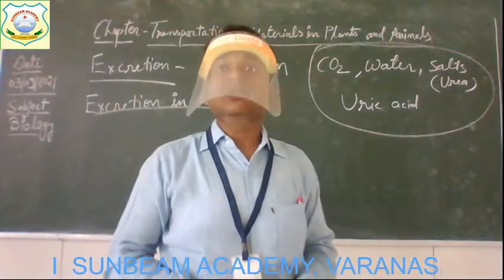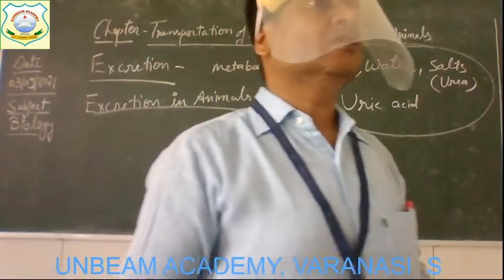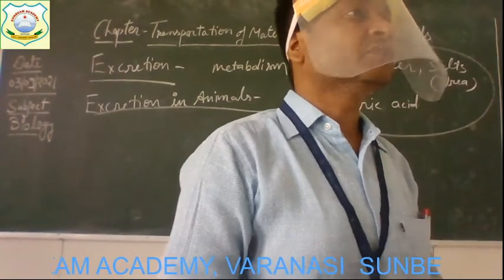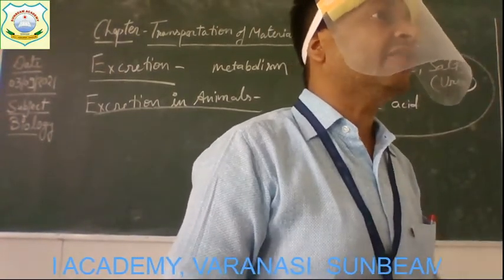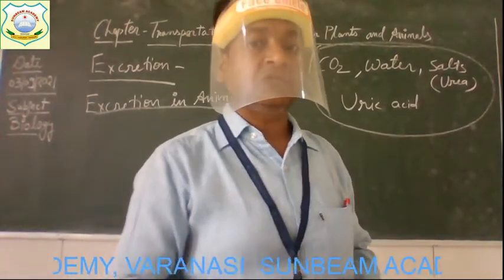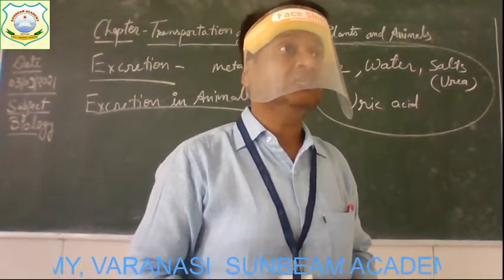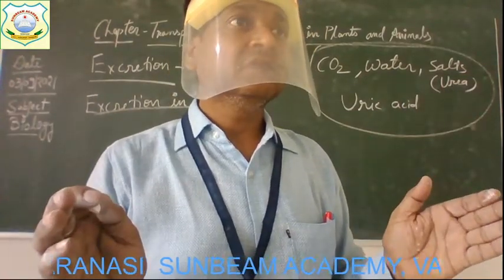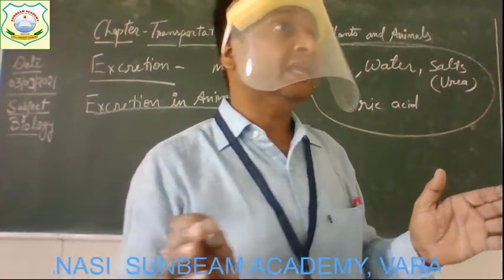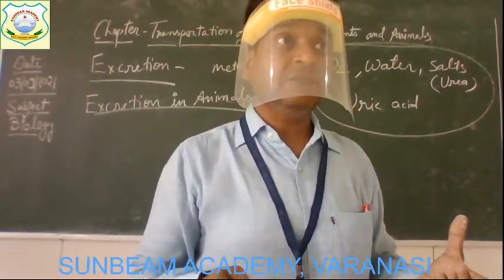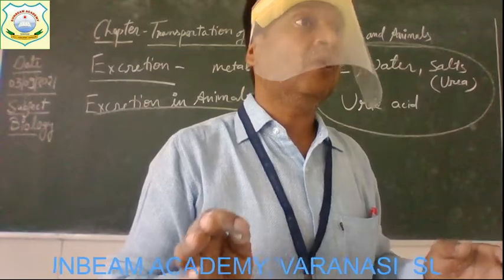So, children, lower animals means smaller organisms, simple kinds of animals, mainly unicellular ones. Amoeba, paramecium, hydra, sponges. These are simple kinds of animals. That is why they are termed lower animals. Clear? Why are they termed lower animals? Because they have a simple body design.